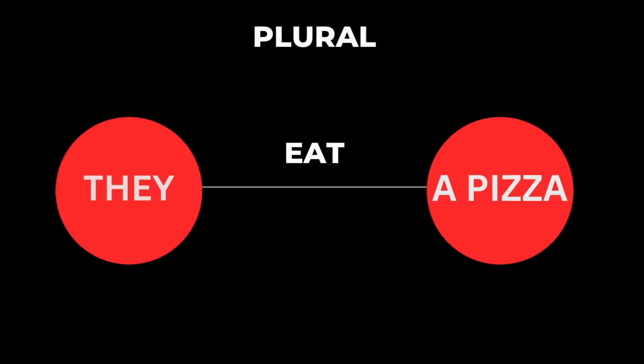But if you take a plural, they eat a pizza, not they eats a pizza. So when a plural noun comes, you just retain the verb. When a singular third person noun comes, you add S to the verb. All this holds good in the present tense. In a nutshell, this is subject-verb agreement, and a lot of people have problems with it because they don't consciously understand the concept or implement it while writing. As a result, they end up making mistakes.